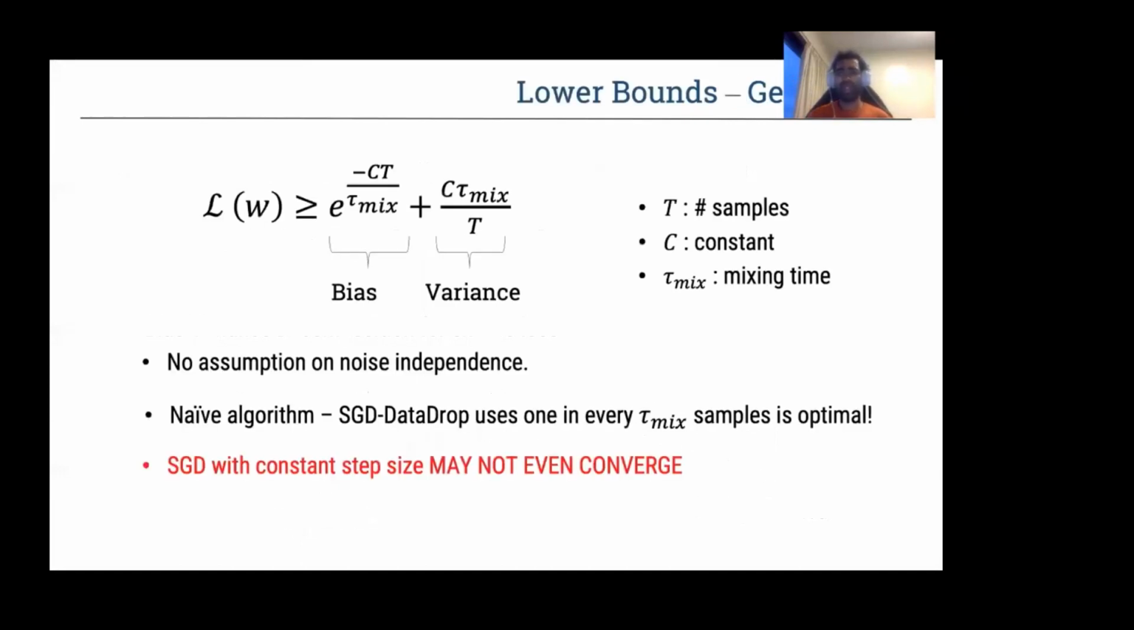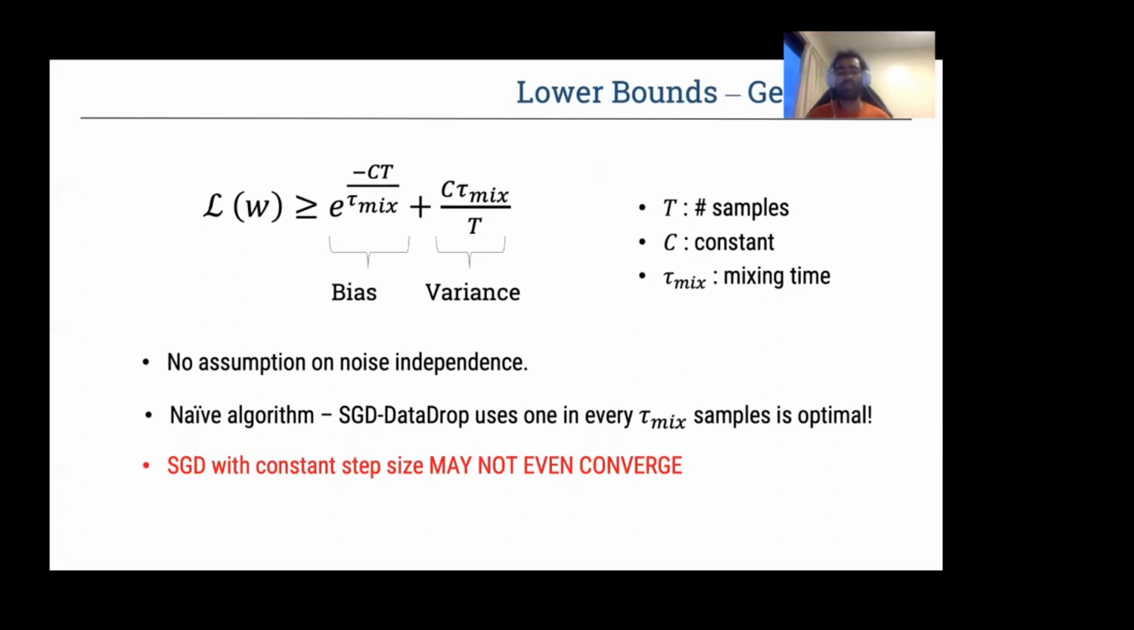We first present information theoretic minimax lower bounds for this problem, which hold for any algorithm. Suppose we have t number of samples and the mixing time is tau mix for the Markov chain. We can show that the excess loss is at least e to the minus t over tau mix, which is the lower bound on bias, plus c tau mix over t, which is the lower bound on variance. We do not make any assumptions on the noise independence here.